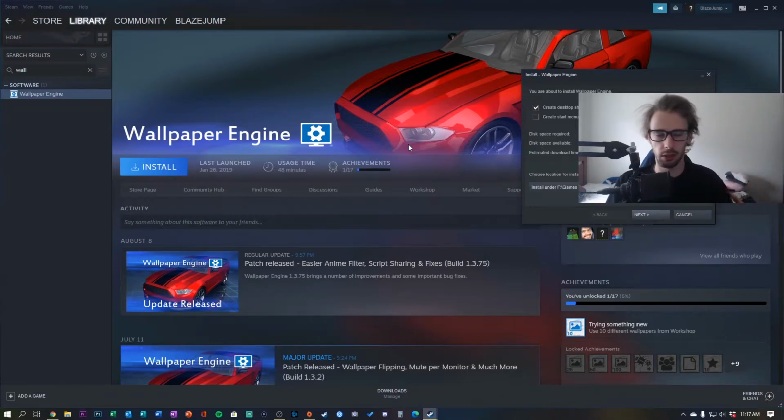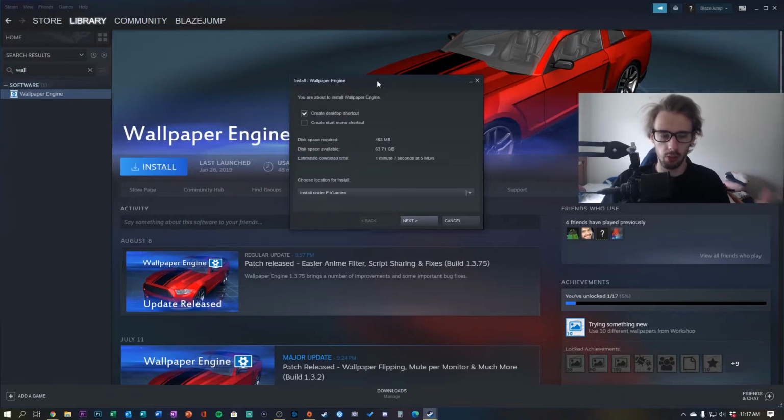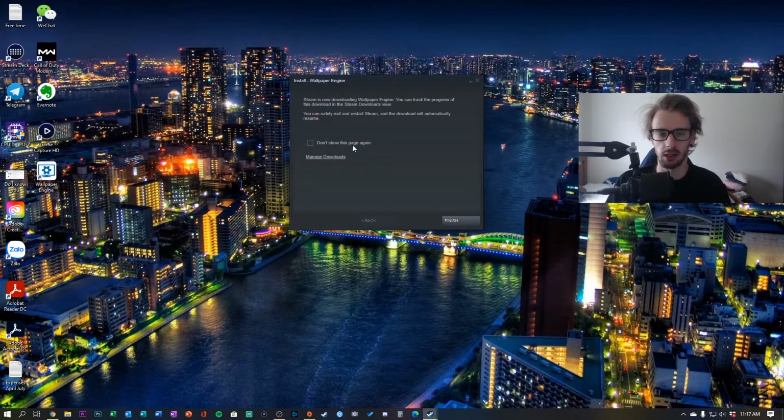And for some reason I just realized there's achievements on this, but anyway, so you're gonna want to install it to the default section in your directory, or you can create a whole separate directory, which is what I did, specifically for Steam. It's just the dedicated section. You're just gonna want to simply click next and it's gonna install for you. It takes like a few seconds. So Wallpaper Engine is now installed.